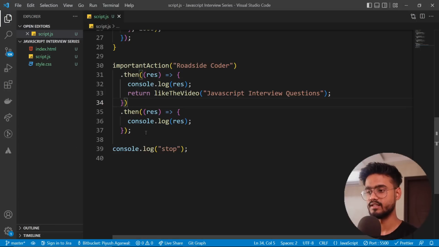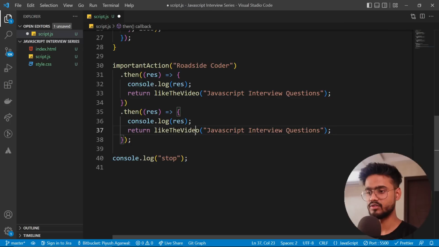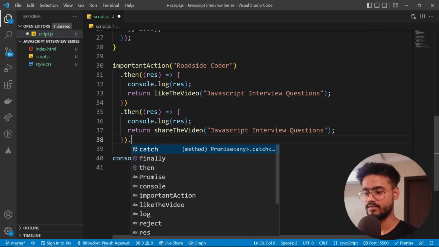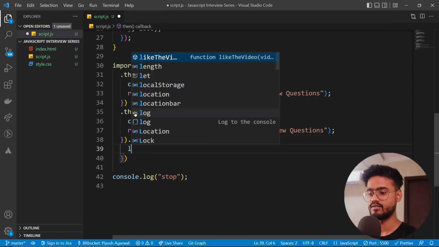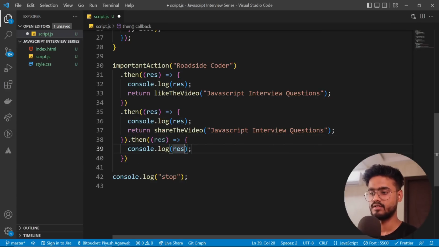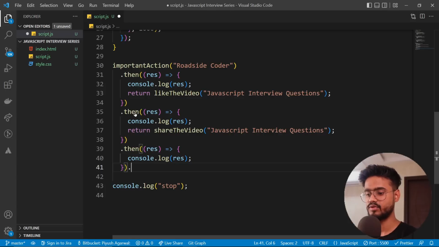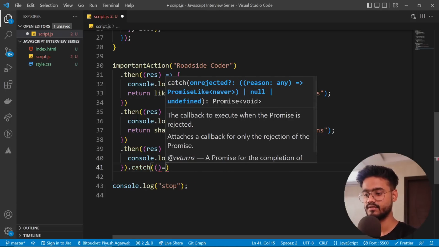Yep, we get the output, and simply we're going to return another promise over here like that, and we're going to have again a dot then like that, and console log response, and after that I'm going to put a catch block just in case we get any error like that.